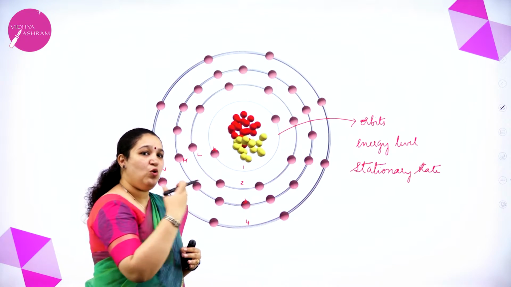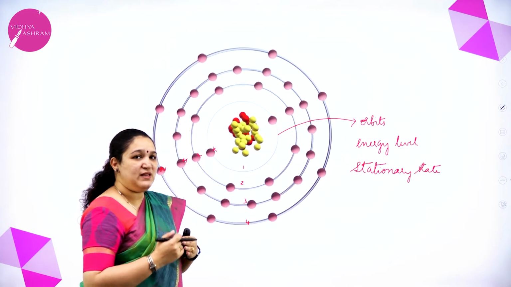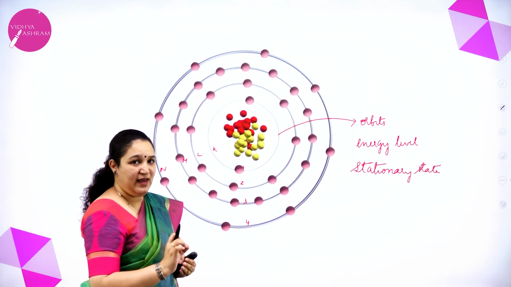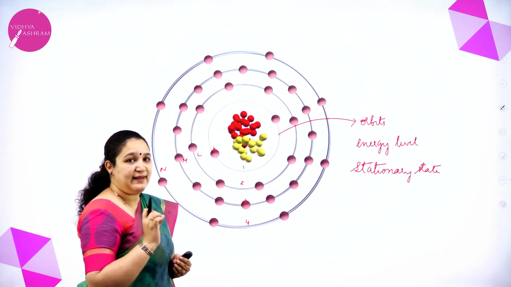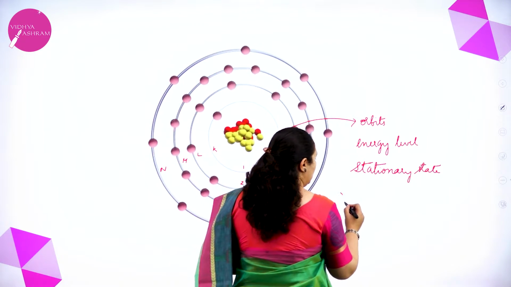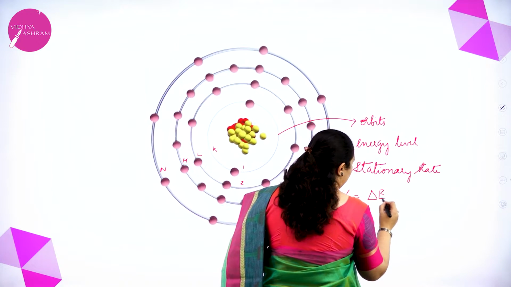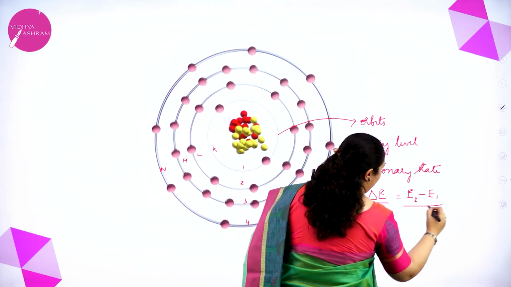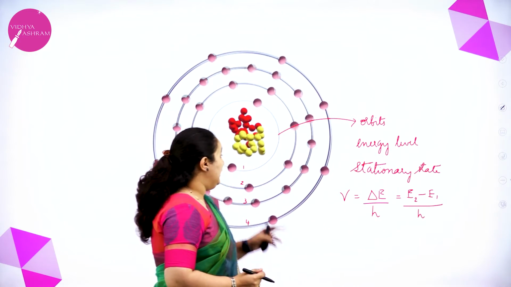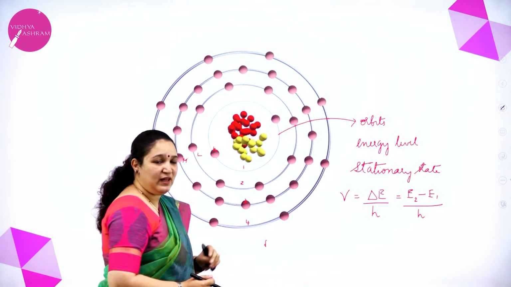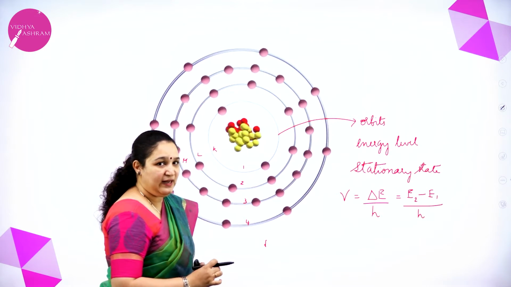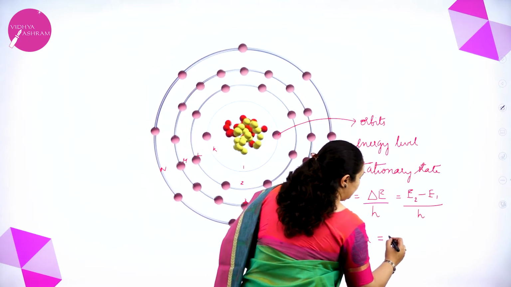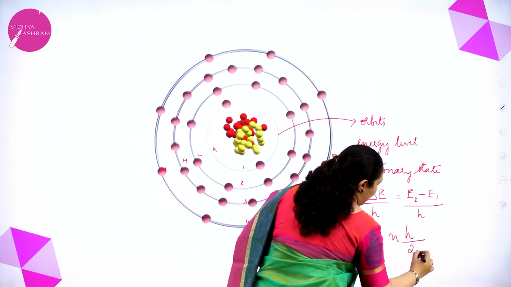When it comes back, that is, when it goes from the excited state to the ground state, it will emit the energy in the form of radiation, and that can be calculated with the formula nu is equal to delta E by h, where delta E is equal to E2 minus E1. And an orbit is possible only when the angular momentum of the electron, that is mvr, is equal to an integral multiple of h by 2 pi.